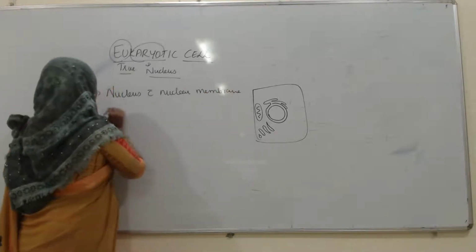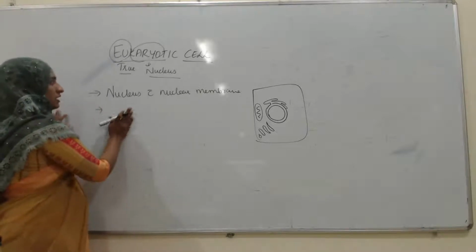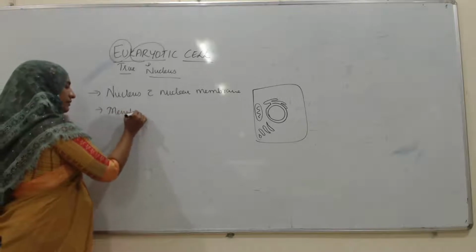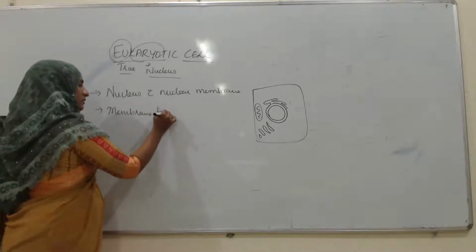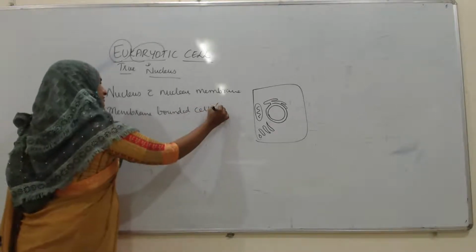The second thing, this eukaryotic cell will have membrane bounded cell organelles